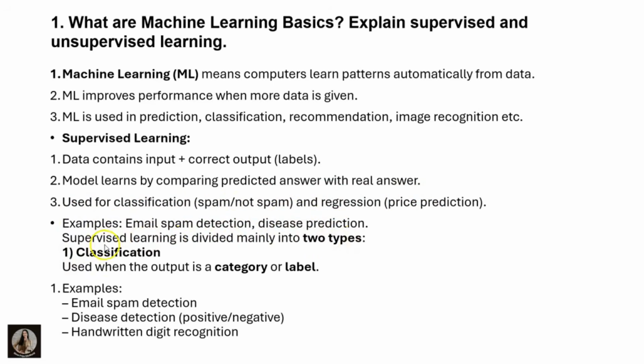Let us see classification and regression. Classification is used when the output is a category or label. When the output is labeled, it is classification supervised learning. For example, email spam detection is an example of classification. Disease detection, whether positive or negative, is also an example of classification, and handwritten digit recognition is also an example of classification.